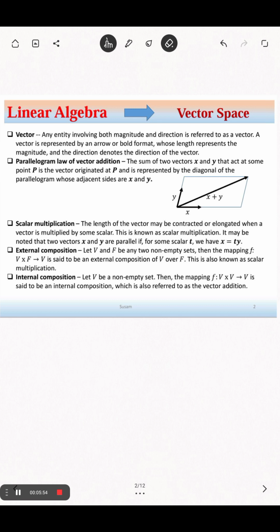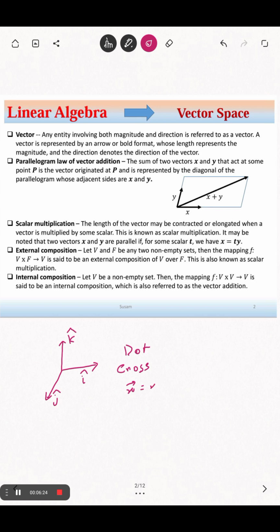Now vector you have heard of from school level, that is vector algebra, and it is based on unit vectors i hat, j hat and k hat. Whatever operations you do, like dot product, cross product, everything is based on this, because any vector can be written like x1 i hat plus x2 j hat plus x3 k hat. This much knowledge we had earlier.